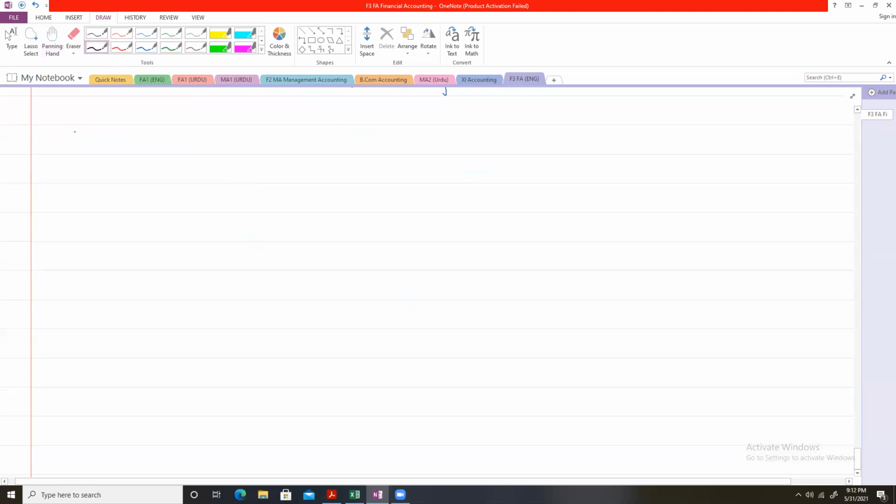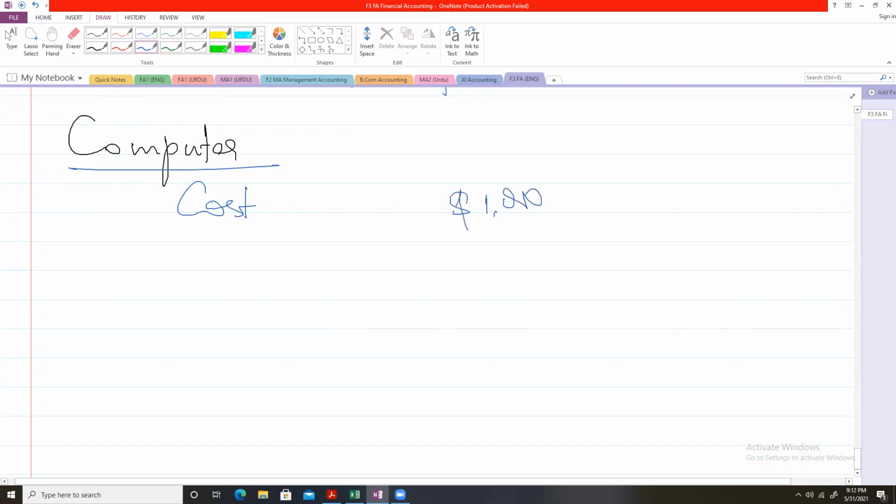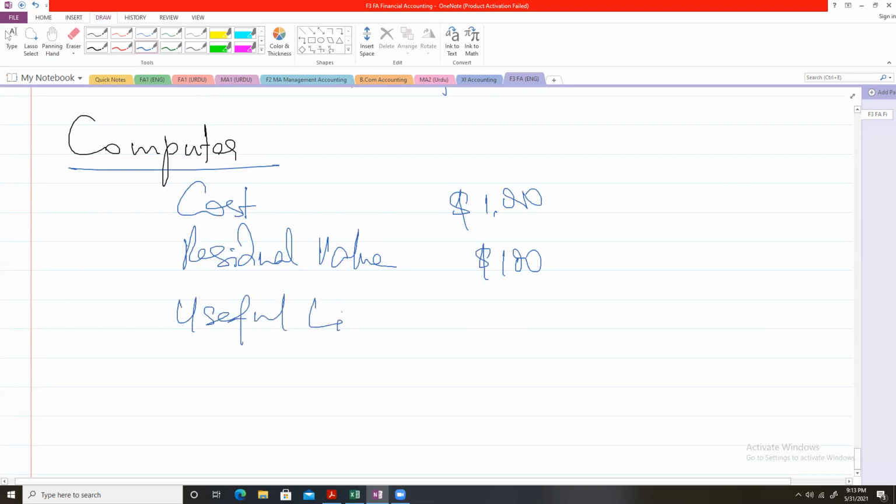we buy a computer today for our business that cost us $1,000. Its residual value is, let's suppose, $100, and the computer has a useful life of 3 years.